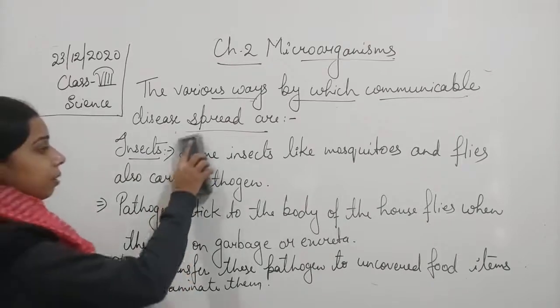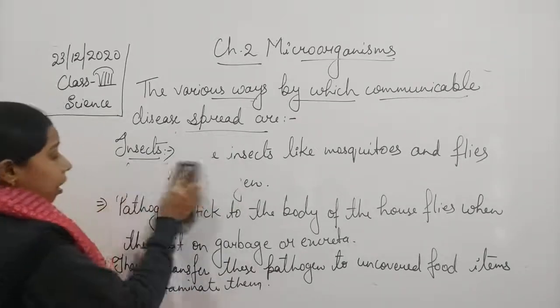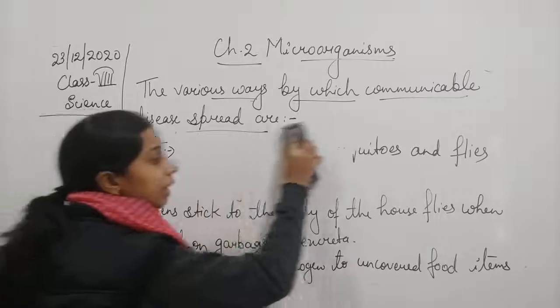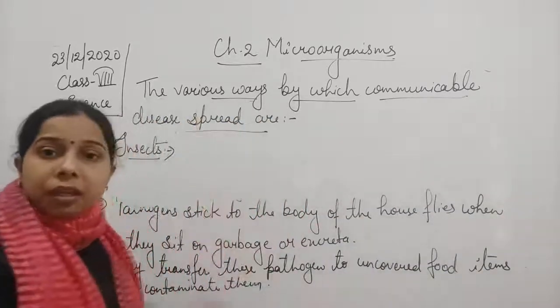Now when a healthy person takes this contaminated food, he becomes ill.